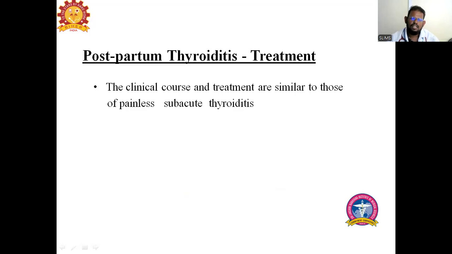If TSH is less than 10, wait and watch. TSH more than 10, start on a low dose, 25 mcg. Sometimes patients will present with TSH more than 100. If TSH is more than 100, start directly on 100 or 125 mcg.